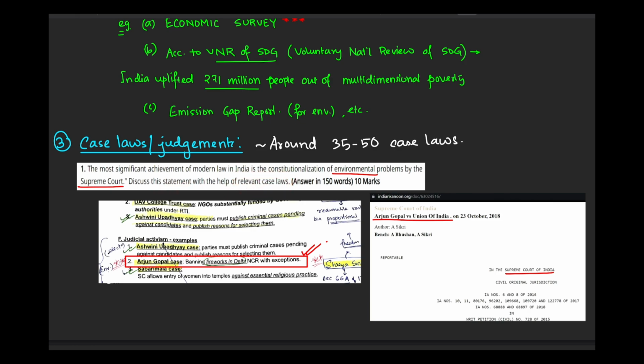So this is a very specific question asking about environmental problems, and they have also narrowed it down to just the Supreme Court and the Supreme Court alone. So you cannot be quoting judgments from high courts, and they have asked for relevant case laws. I was lucky enough that I had actually prepared one particular case law that I can show: this one, the Arjun Gopal case, Arjun Gopal versus Union of India. This has been quoted from Indian Kanoon, just to show that this is actually a case from the Supreme Court of India. And if you look at it, it was through this judgment that the Supreme Court put some sort of ban on fireworks in the Delhi region with some exceptions. So I used this example.